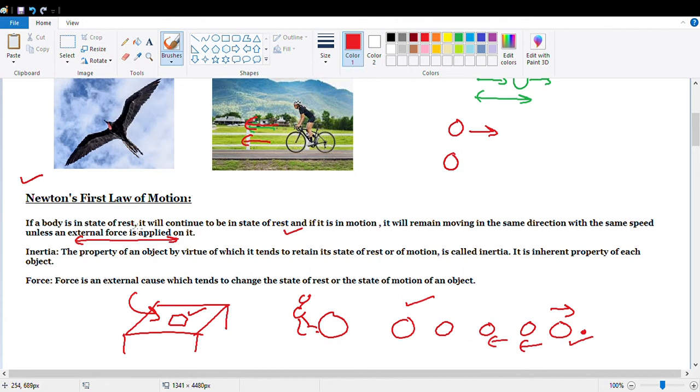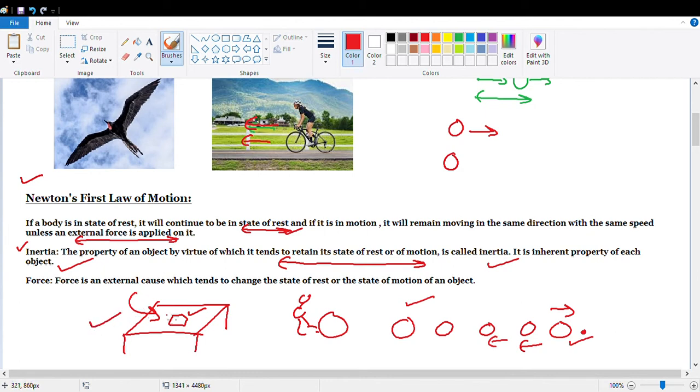In his definition, Newton included two things. That is, if a body is in a state of rest, this tendency was termed inertia. What is inertia? The property of an object by virtue of which it tends to remain in the state of rest or of motion is called inertia, and it is an inherent property of each object. That means inertia is related to the mass. Every body will possess the property of inertia. If nobody is applying any kind of force, the body will remain at its original position.